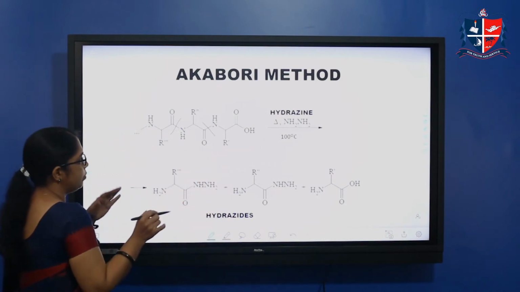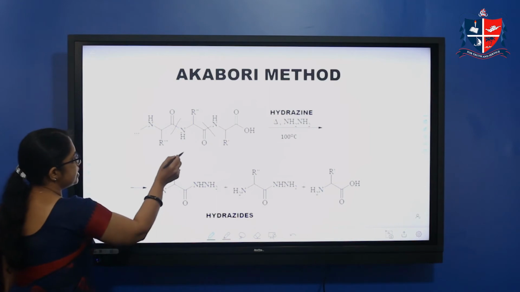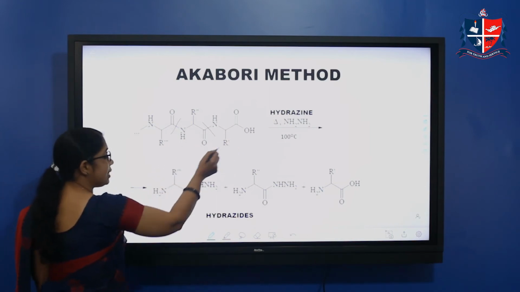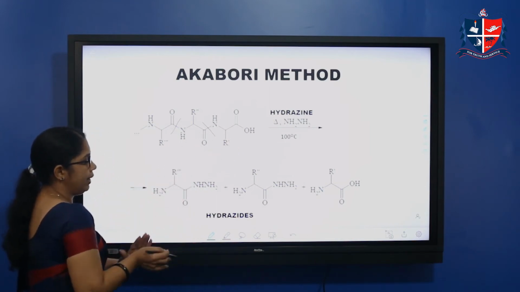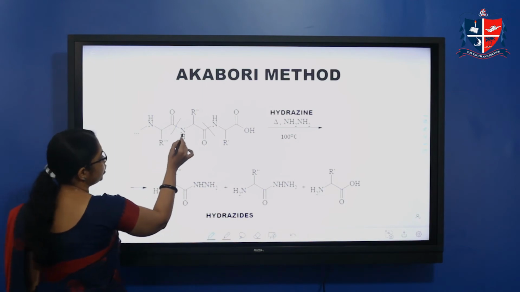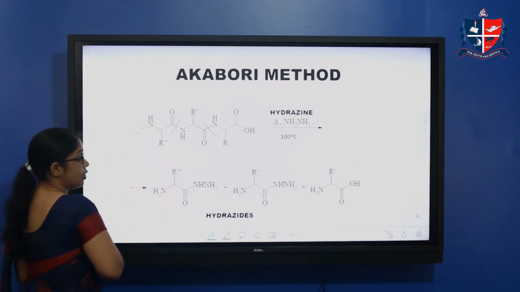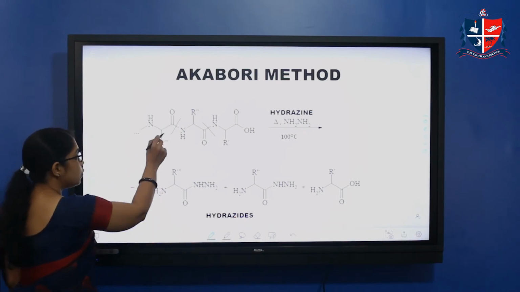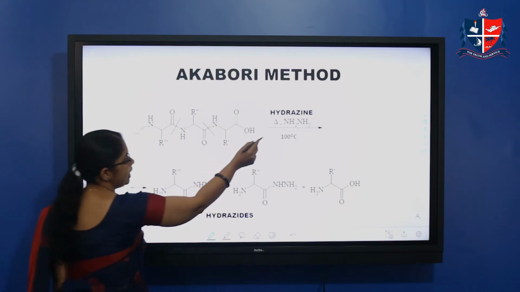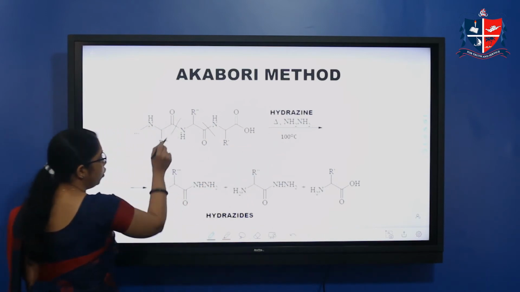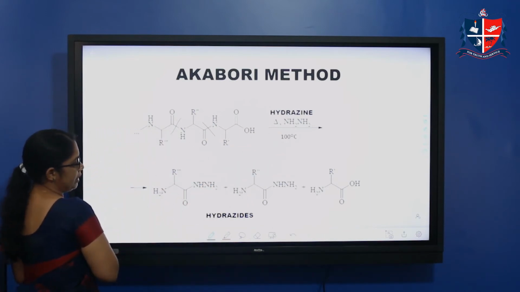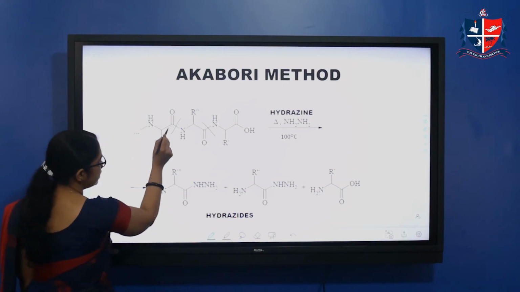For simplicity, I can describe it like this: there is H plus and there is NH2 minus. Then H plus will go to this NH minus, and this carbonyl carbon is now positive, and the NH2 minus will go to this carbonyl carbon plus.